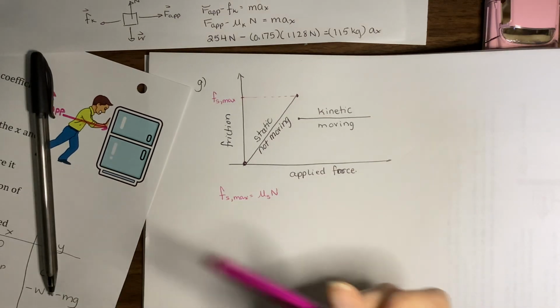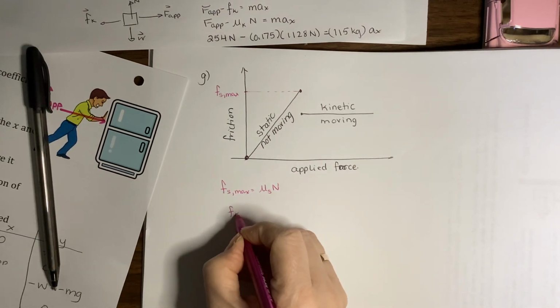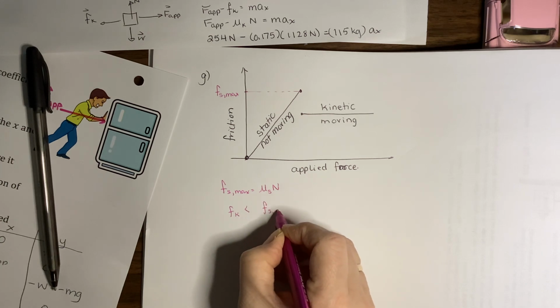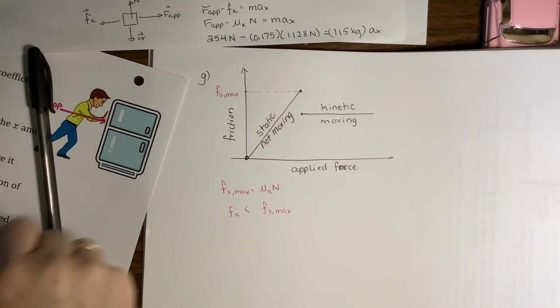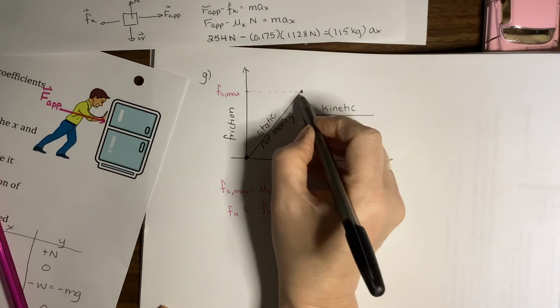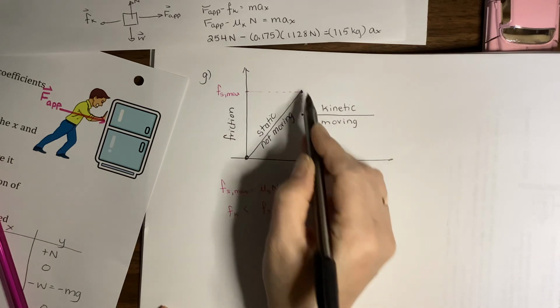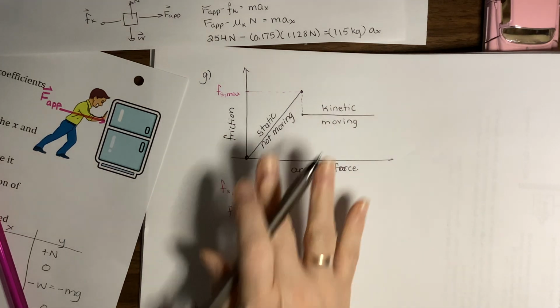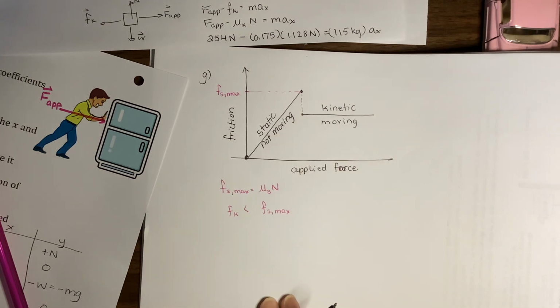What we know about kinetic friction is that Fk is always less than Fs max. That's a feature of how these things work. And then to show that it's a sudden switch, it means these dots are perfectly vertically aligned. We often connect those with a vertical dashed line. So that's what the graph of friction as a function of pushing force will look like.